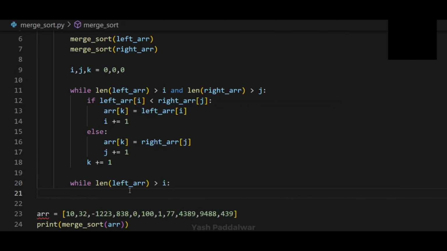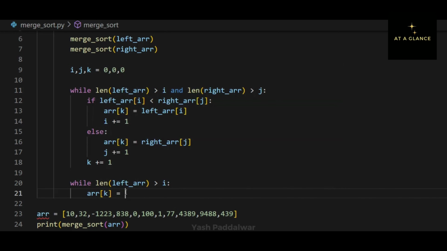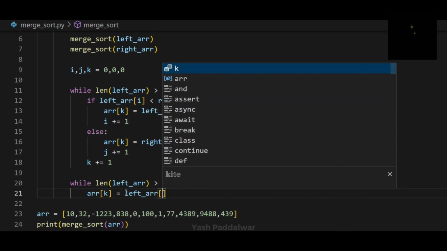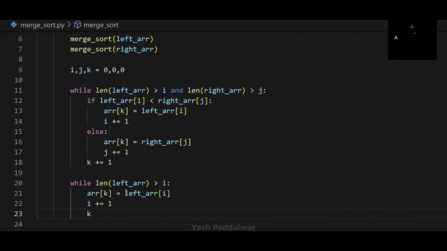Now this loop was comparing the elements of the left array to the right array only when both the arrays are filled with at least one element. Now what if any one of the array becomes empty? In that case, we will have to define the condition separately. Let's say the left array is left with some element. So in that case, we will define a while loop that says that until the left array becomes empty, we will fill all the elements of the left array to the original array.